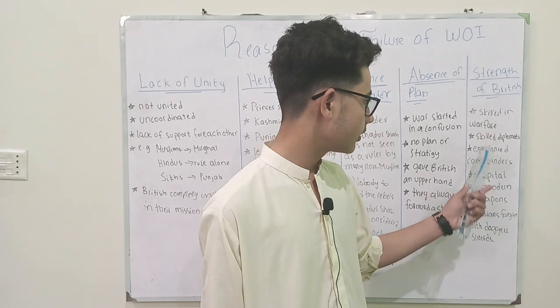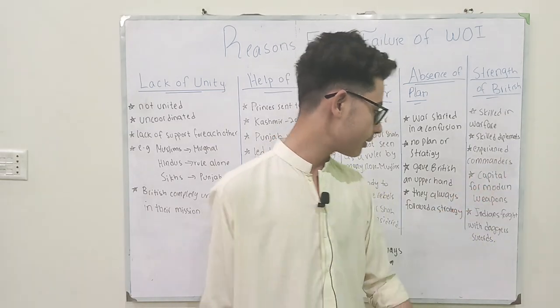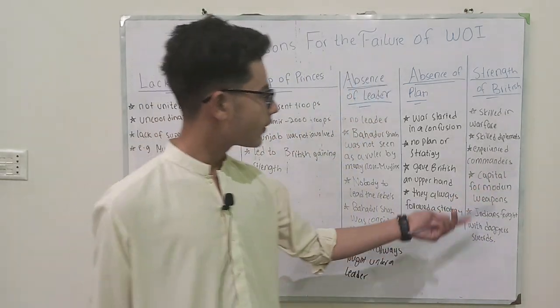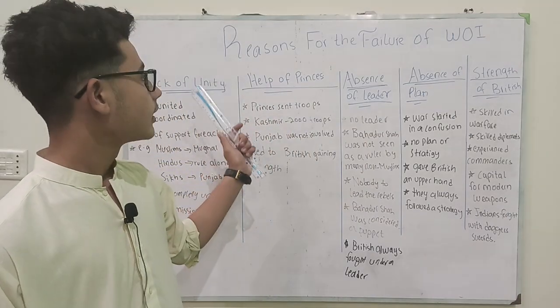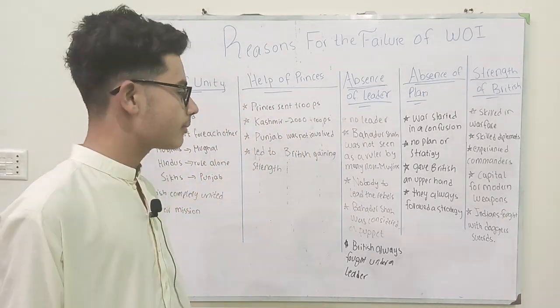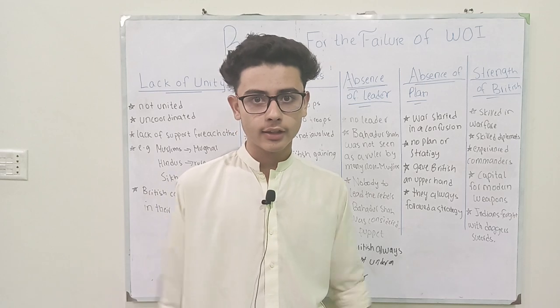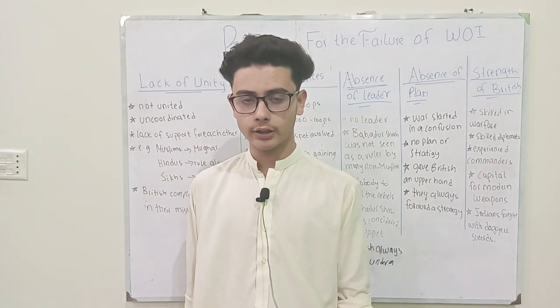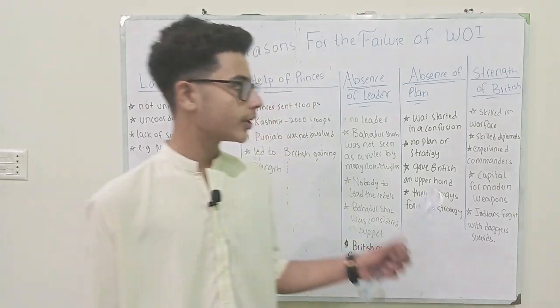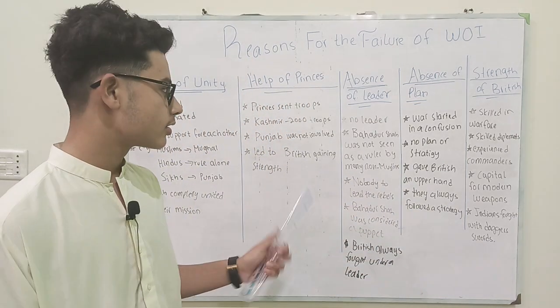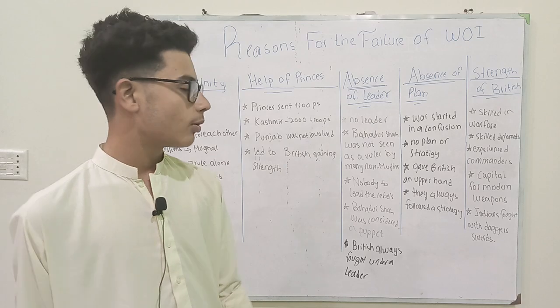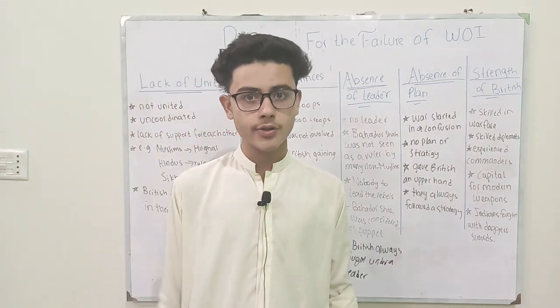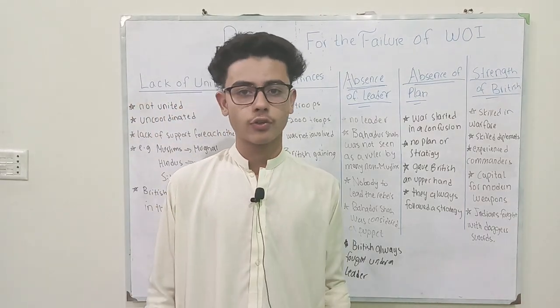There were also skilled diplomats. This point I missed. Okay, so these are the 5 reasons why the War of Independence came to an end, and it failed, and the Indians were not successful in throwing the British out of India. So you are going to mention these 5 reasons when the question comes, was this the most important reason for the failure of the War of Independence?